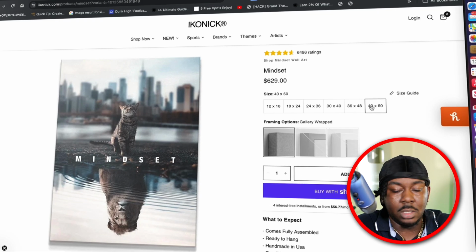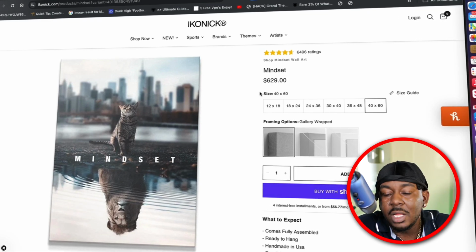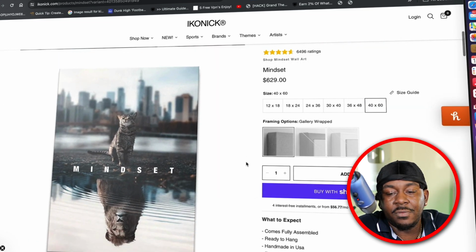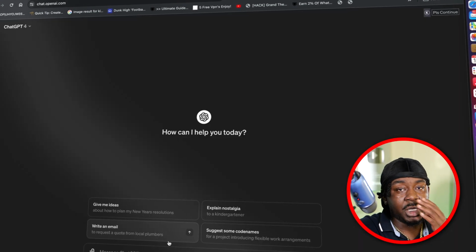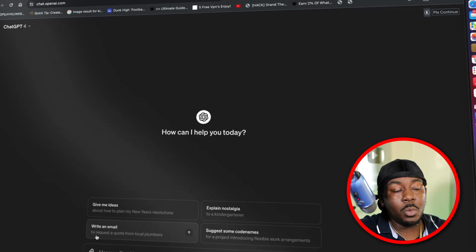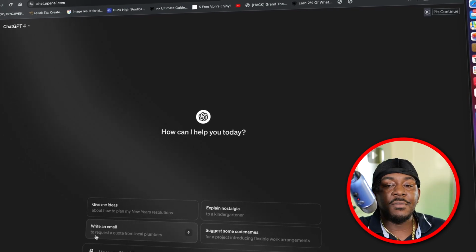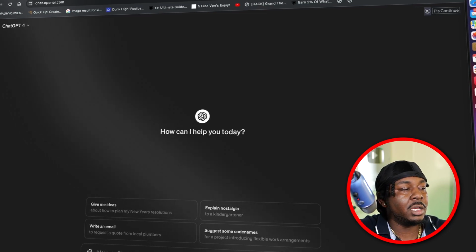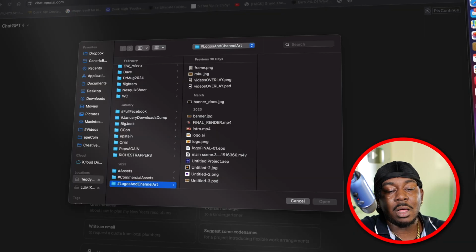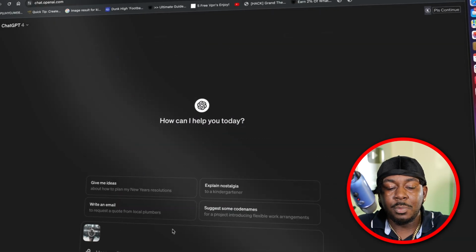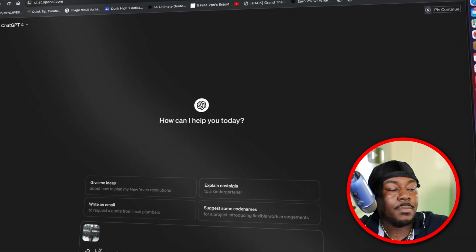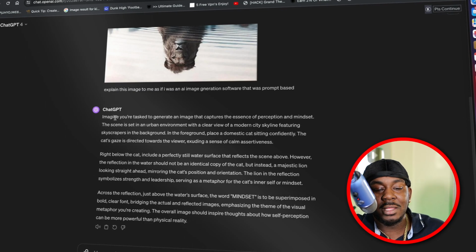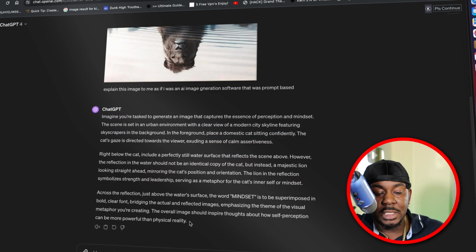So what we're going to do is have ChatGPT DALL-E generate this exact same image for us. The thing with AI image generation is all prompting. If you want to replicate an image or even get something really nice, you need to really know how to describe it. What I've done to reverse engineer that process is I'll upload an image in. So I'm going to upload that image in and ask ChatGPT to explain that image. Okay, and so it gave me this prompt. So what I'm going to do is copy this.